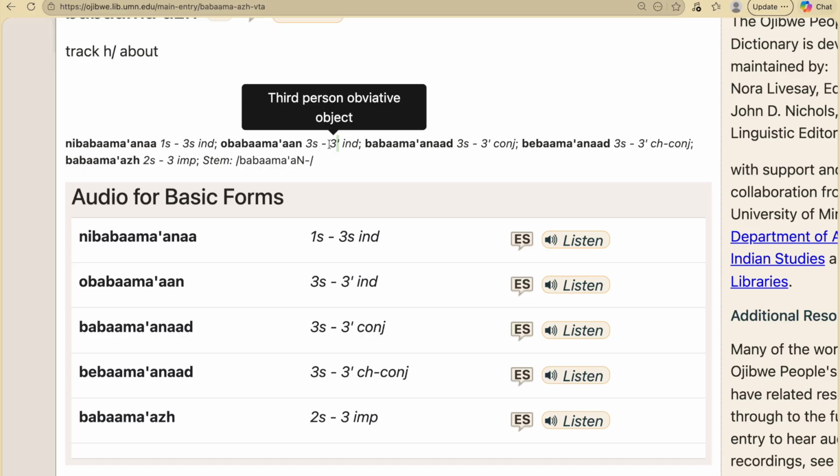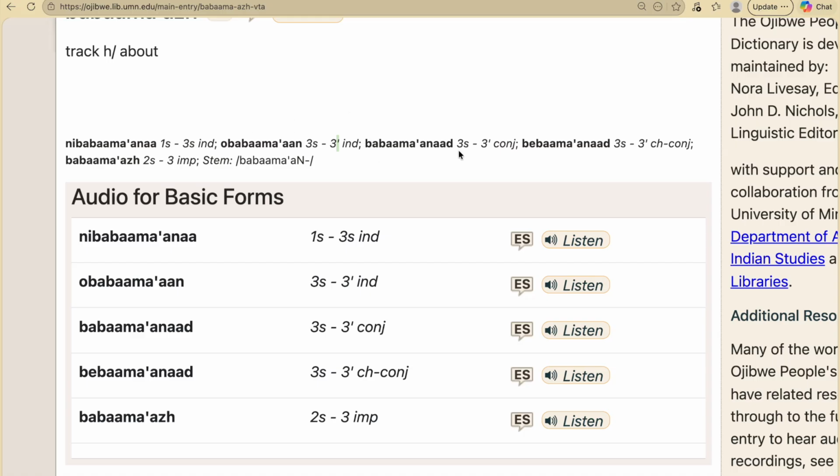Fourth person would be he tells her how much she means to him. So we're throwing about two third person subjects in a sentence. In Ojibwe, we get really specific and we call this the obviative. O baba ma'an, he is tracking her about.